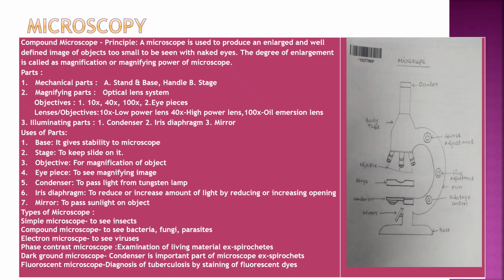Types of microscope: simple microscope to see insects, compound microscope to see bacteria, fungi, parasites, electron microscope to see viruses, phase contrast microscope for examination of living material like spirochetes and motility. Diagram microscope, condenser is the important part to see spirochetes. Fluorescent microscope for diagnosis of tuberculosis by staining with fluorescent lights.